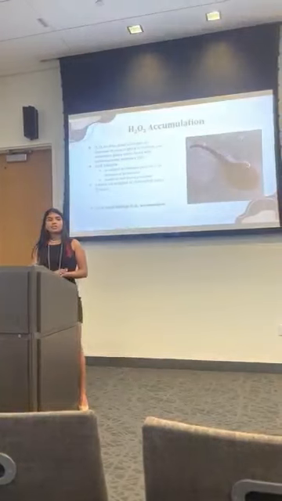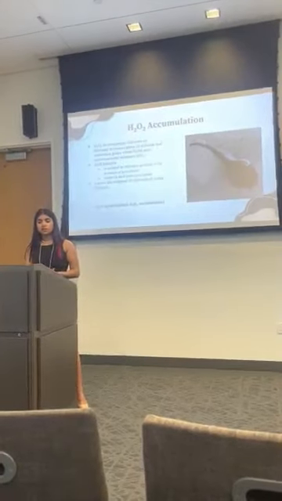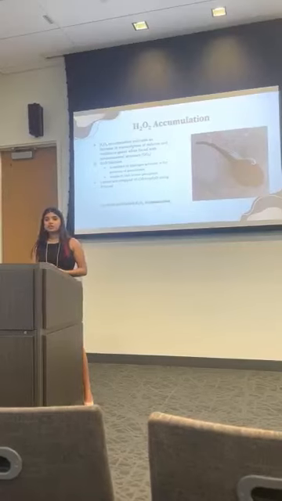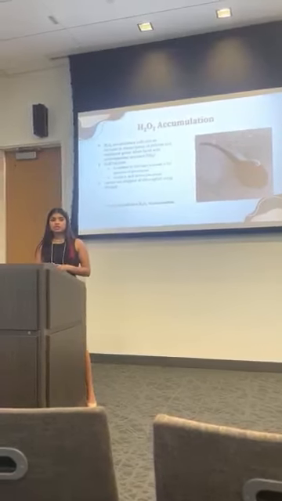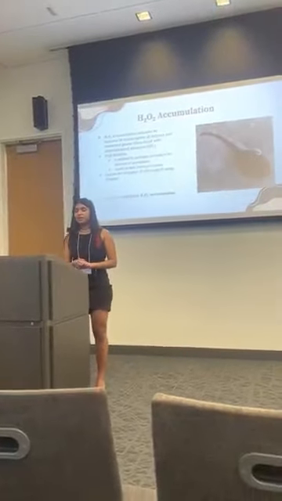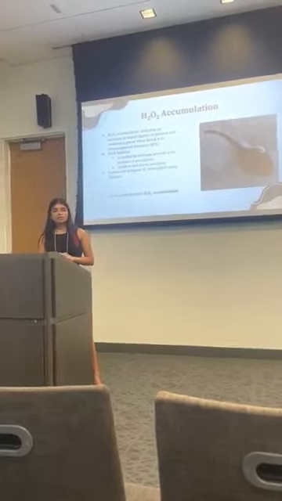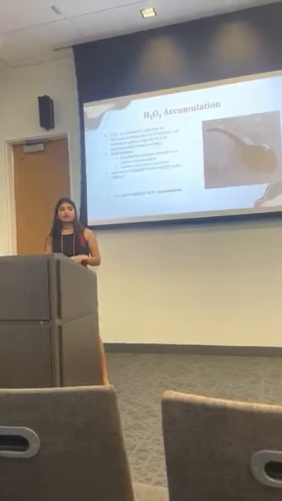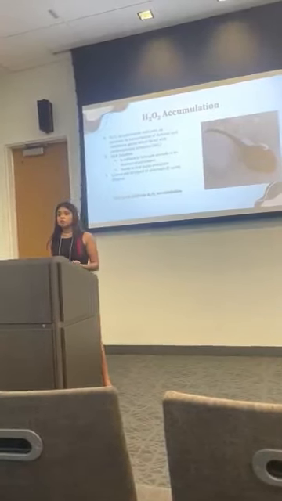So the first thing I'm going to be testing for is hydrogen peroxide accumulation. Hydrogen peroxide is commonly known to be an indicator of the increase in the transcription of defense and resistance genes when a cell is faced with environmental stressors. In this case, that would be silicon dioxide. The solution I'm using to test for hydrogen peroxide is DAB, because DAB is oxidized by hydrogen peroxide and it causes a dark brown precipitate to form.